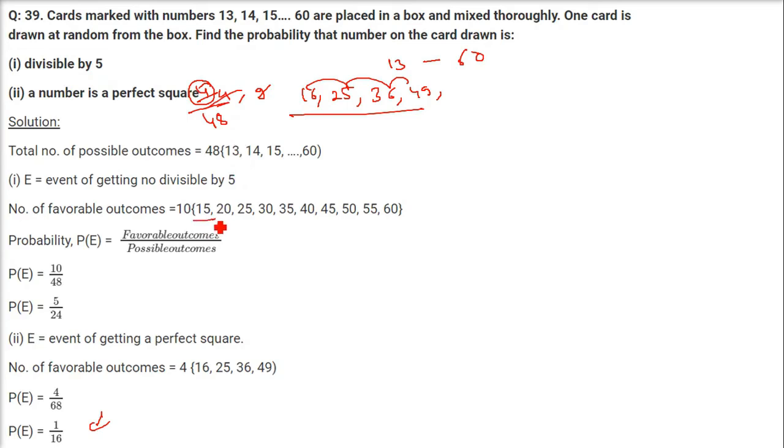So you just write the table from 13 onwards. So it will be 15. You cannot write 5 or 10. You have to start from 15 because the numbers are from 13 to 60. And you have to stop at 60. We generally learn the table of 5 up to 10, but it has to go up to 60. Count the number of elements here. It will be 10. Favorable cases are 10, and total number of possible outcomes are, of course, 48. From 13 to 60, how many numbers are there? It is 48. So 10 by 48 is going to be 5 by 24.